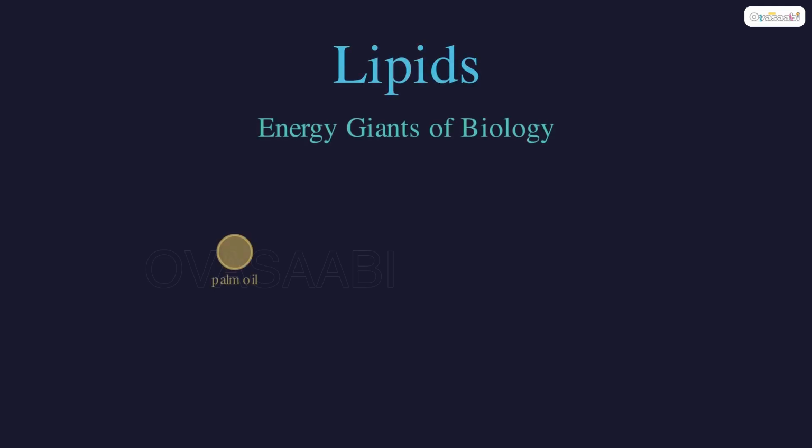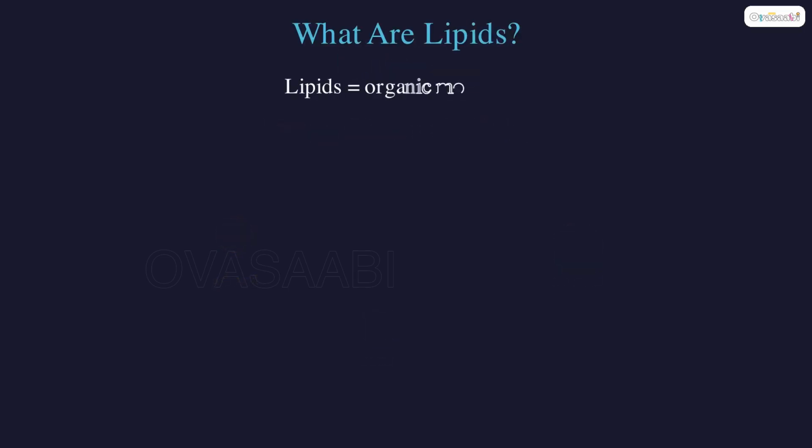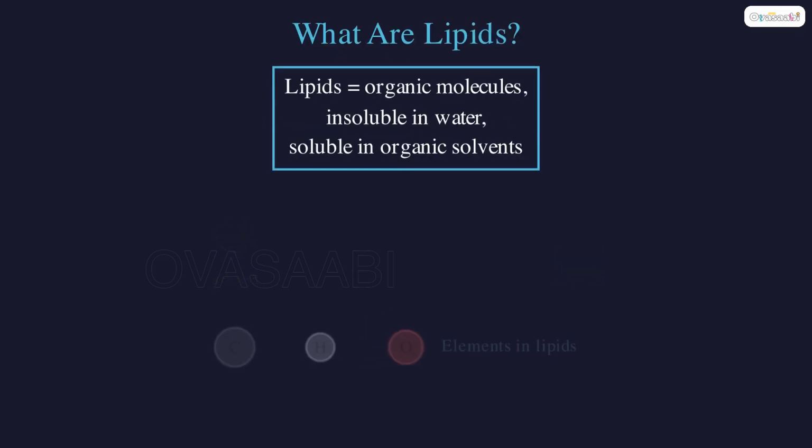Why does palm oil float on water? Why do we store fat under our skin? Today, we unlock the secrets of lipids, the energy giants of biology. Lipids are organic molecules made mainly of carbon, hydrogen, and oxygen.